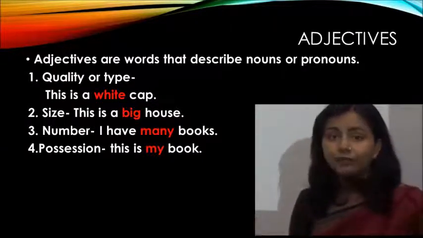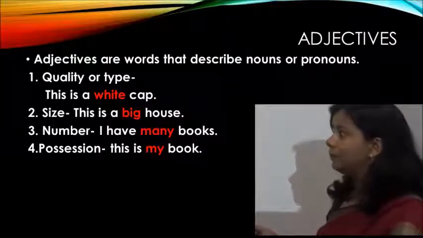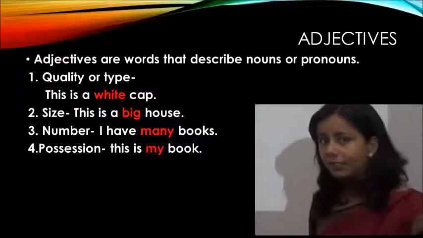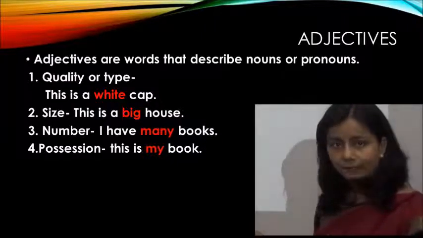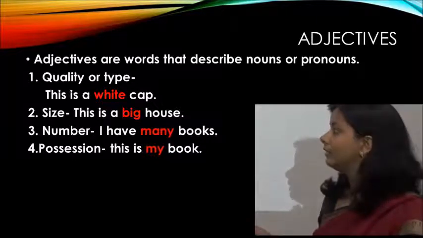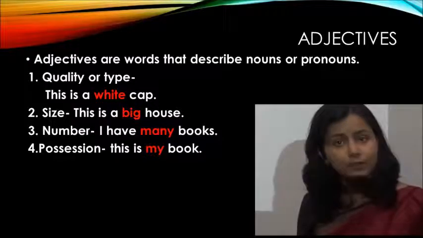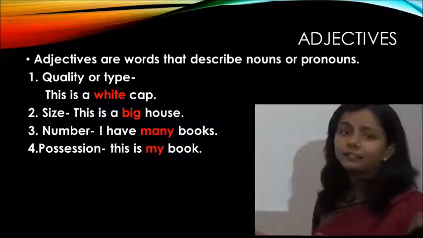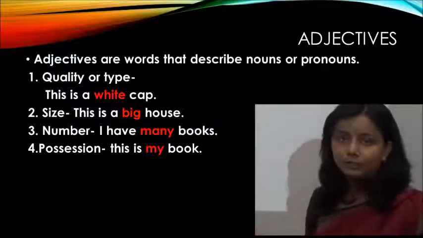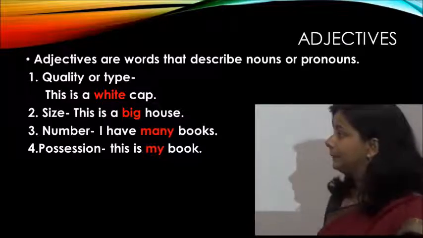Next is adjective of number. I have many books. First of all, what is the noun in this sentence? Books is the noun. I have many books. I have 2 books. So these words, 2, many, 3, are referring to number, and this is called adjective of number.